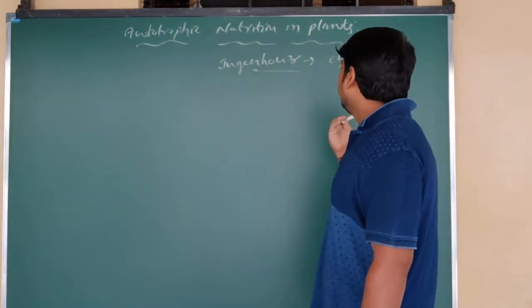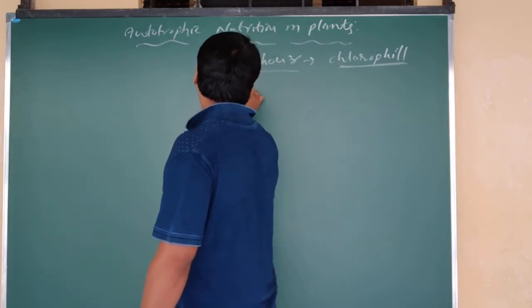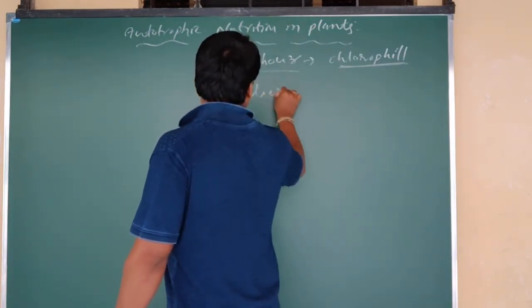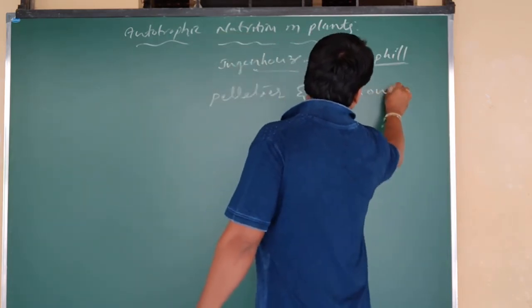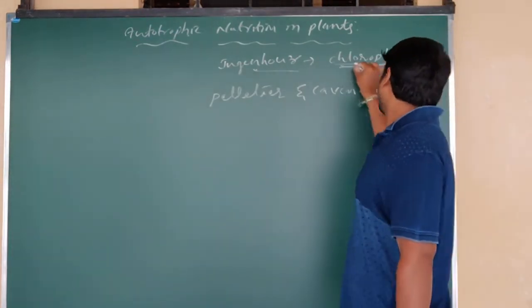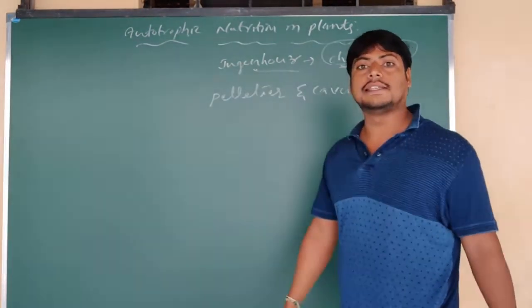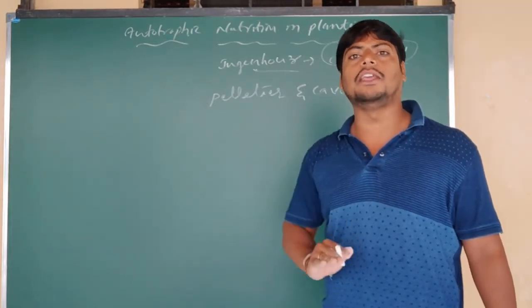So the scientists Pelletier and Caventou said that the chlorophyll is spread throughout the leaf. They said chlorophyll is completely spread in every part of the leaf.